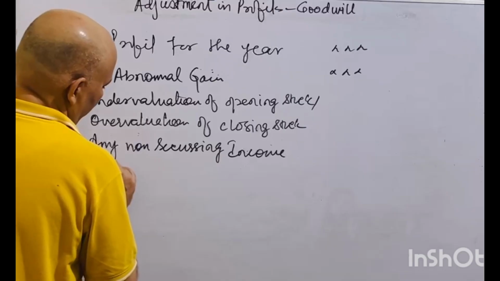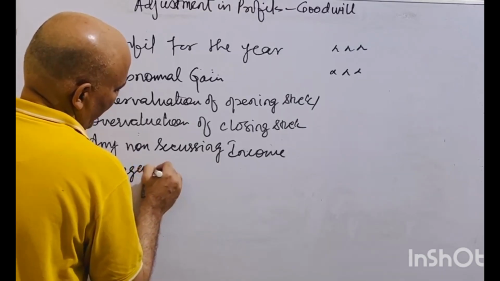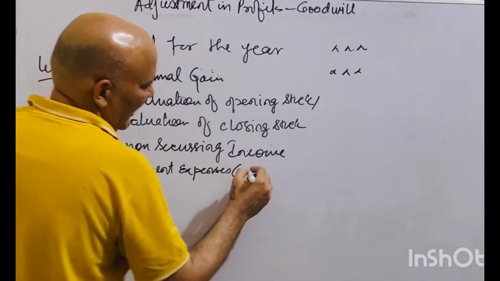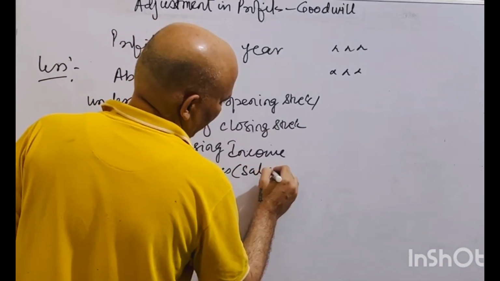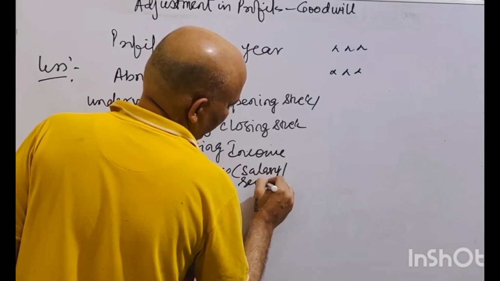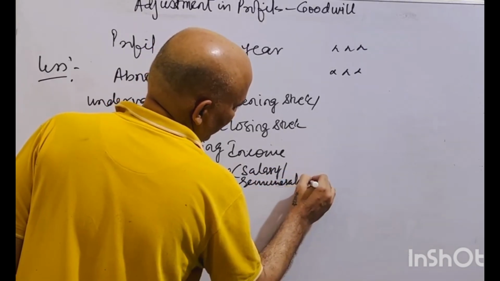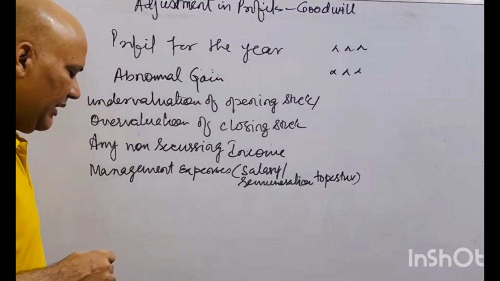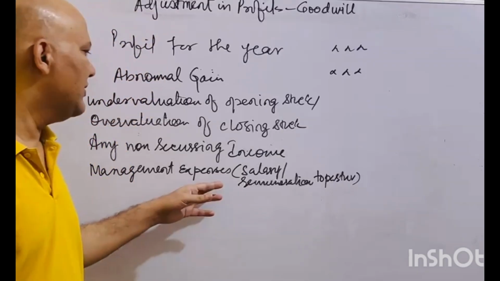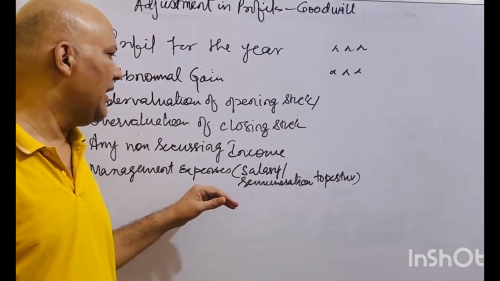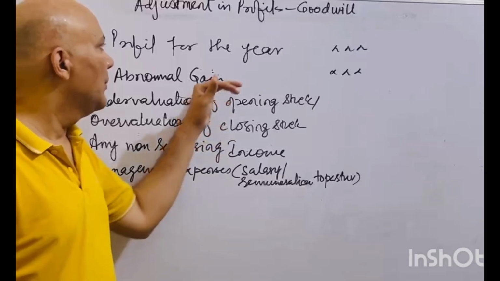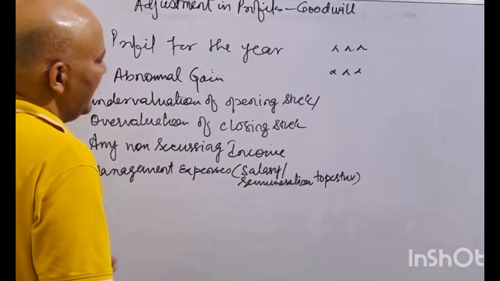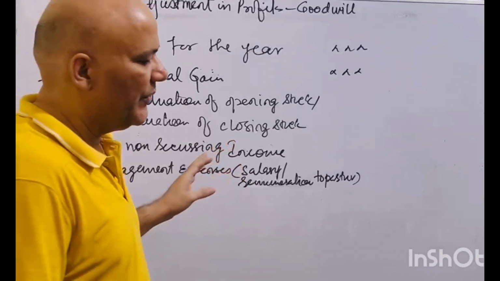And management expenses like salary or remuneration to partners, if that is allowed by the partnership deed and has not been paid, you have to deduct the management expenses from the profit, right? So these are the things you have to reduce, right?